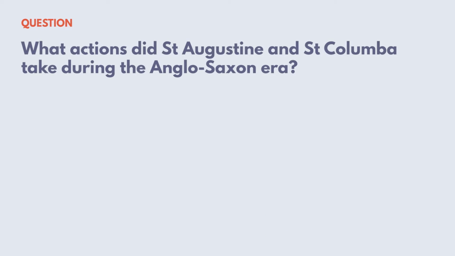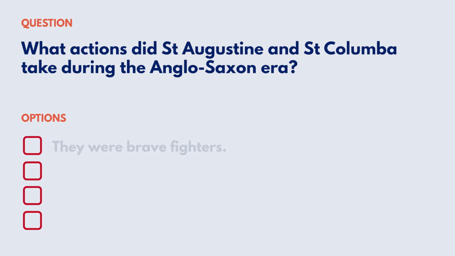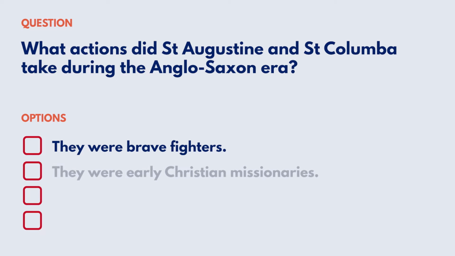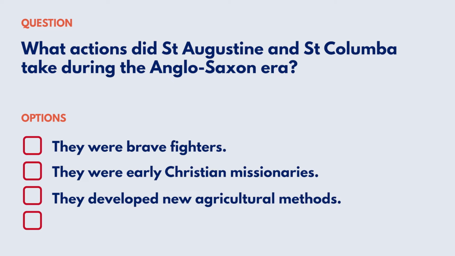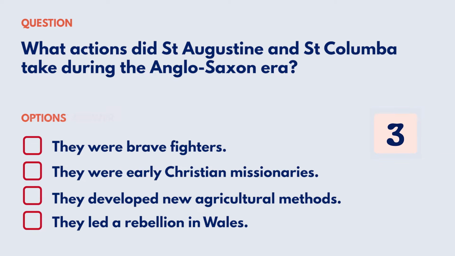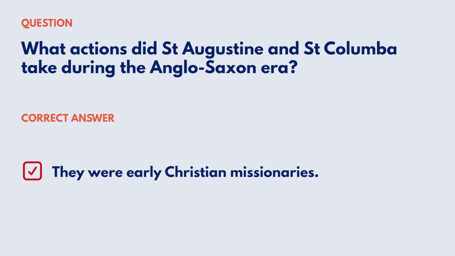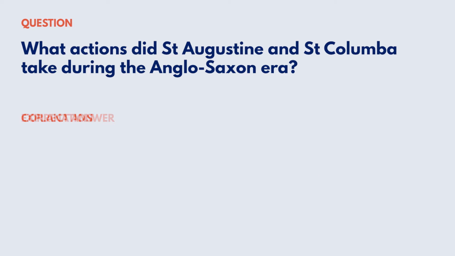What actions did St. Augustine and St. Columba take during the Anglo-Saxon era? Your options are: they were brave fighters. They were early Christian missionaries. They developed new agricultural methods. They led a rebellion in Wales. Correct answer: they were early Christian missionaries.